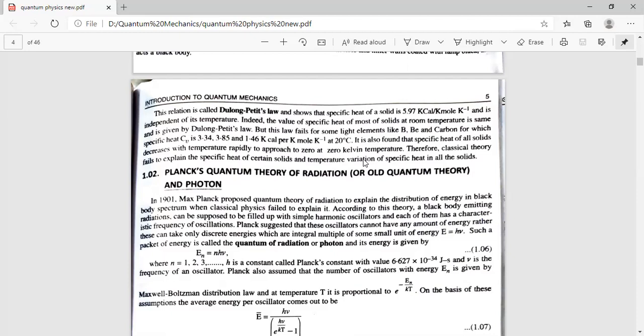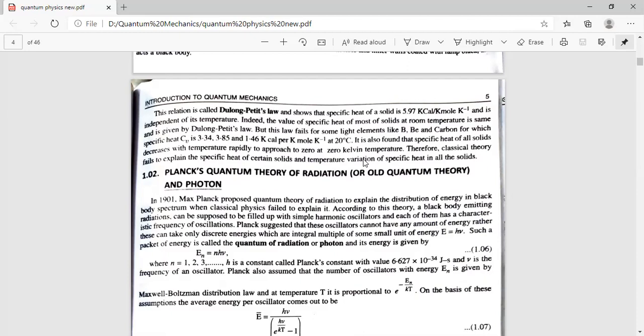If the size of the particle is very large, the wavelength associated with it can be neglected, which is the classical case. If the size of a particle is very small, then the wavelength associated with it cannot be neglected, which is the quantum case.